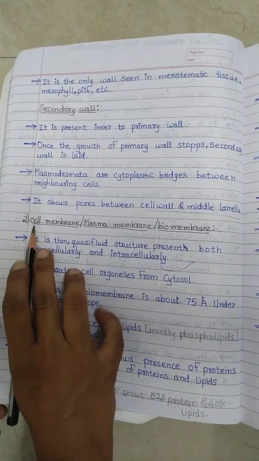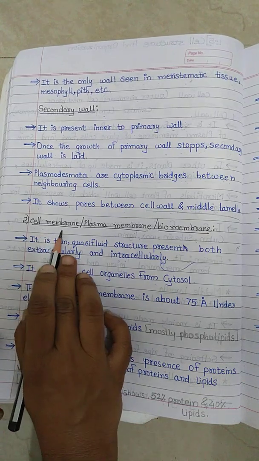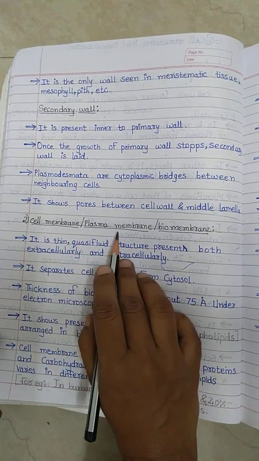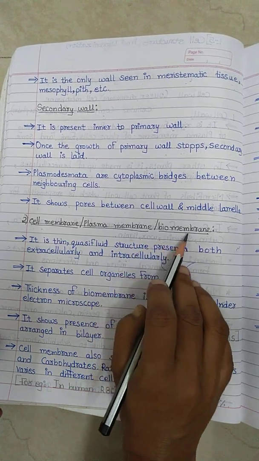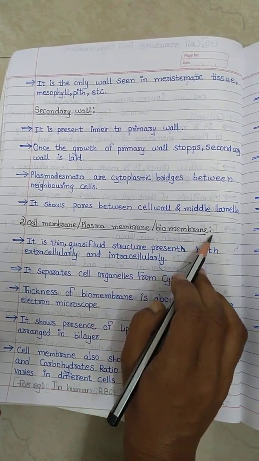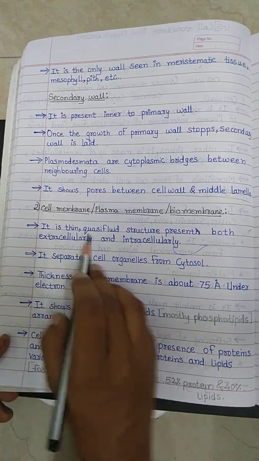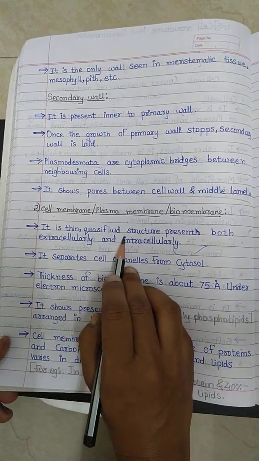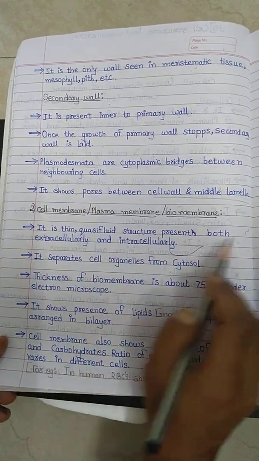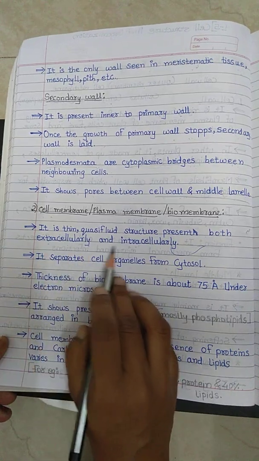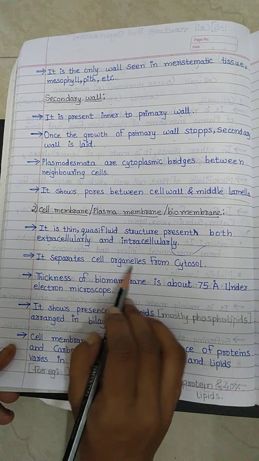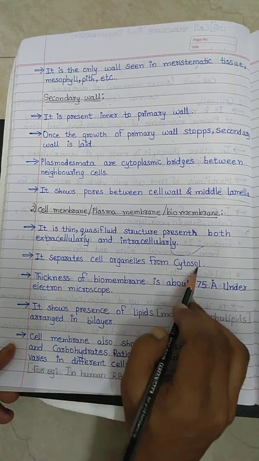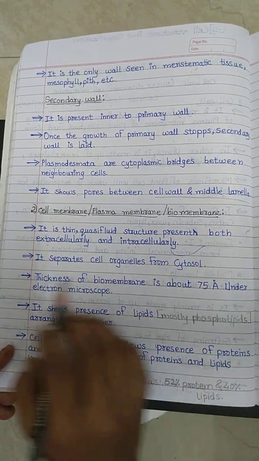Then the second one is the cell membrane, also called the plasma membrane or biomembrane. It is a thin, quasi-fluid structure present both extracellularly and intracellularly. It separates the cell organelles from the cytosol.